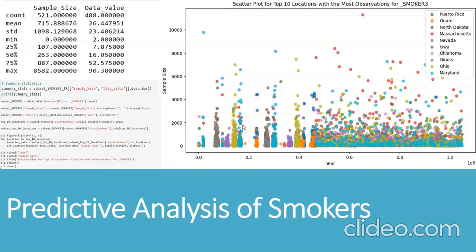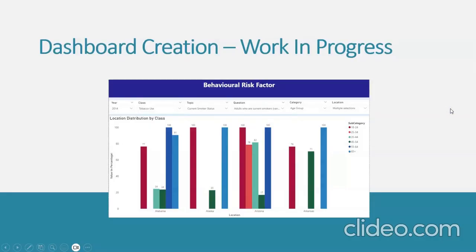Then we have also started creating the dashboard for our final presentation, which looks like this. Currently we have just plotted the class topics and all of the filters, based on which we are looking at the tobacco distribution based on the age.